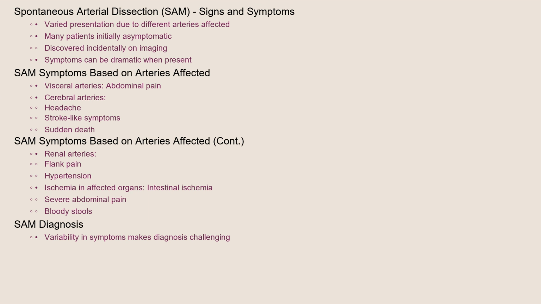The signs and symptoms of SAM can vary greatly depending on which arteries are affected. Many individuals initially experience no symptoms at all, and the condition is only discovered incidentally during imaging for other reasons. However, when symptoms do occur, they can be quite dramatic. Abdominal pain is a common complaint when the visceral arteries are involved. Headache, stroke-like symptoms, or even sudden death can occur when cerebral arteries are affected. Flank pain and hypertension can result from renal artery involvement. In some cases, individuals may experience symptoms related to ischemia in the affected organs, such as intestinal ischemia, which can cause severe abdominal pain and bloody stools. The variability in symptoms makes diagnosis challenging.